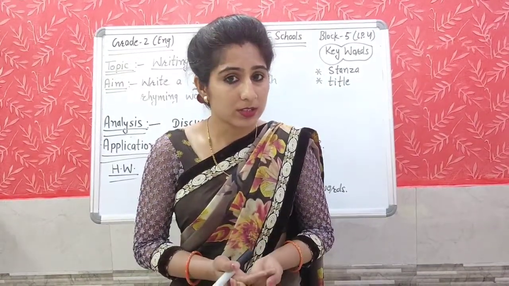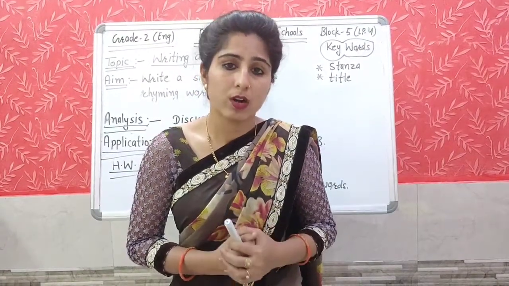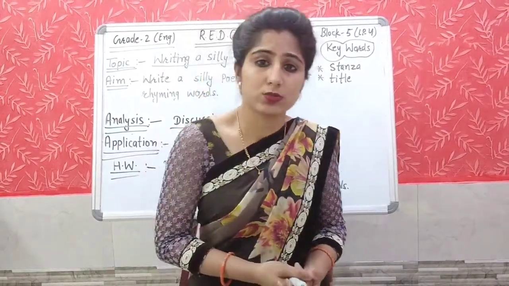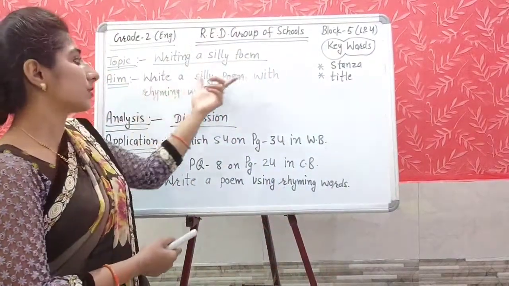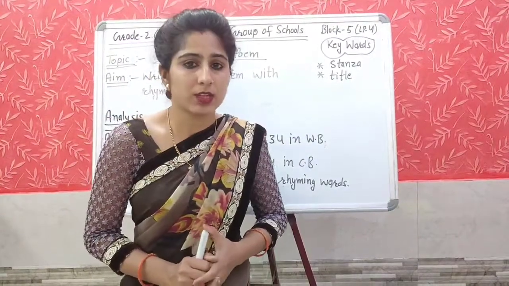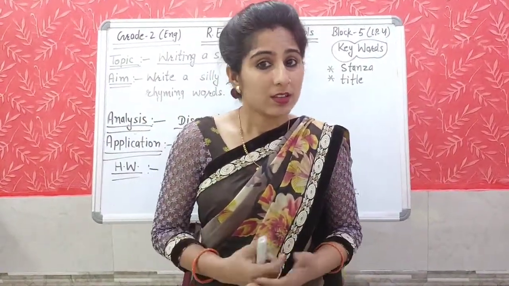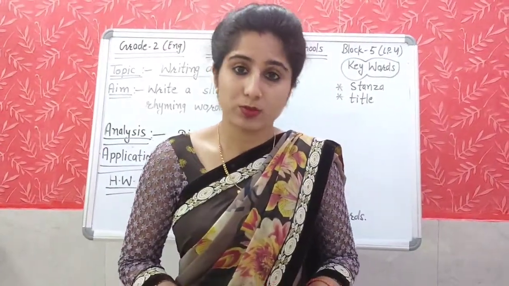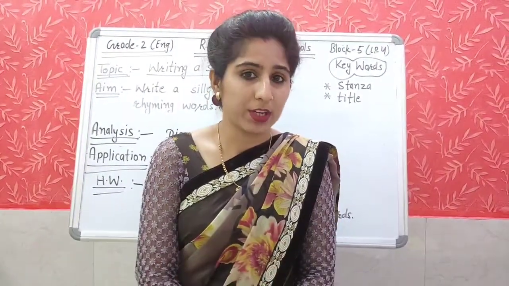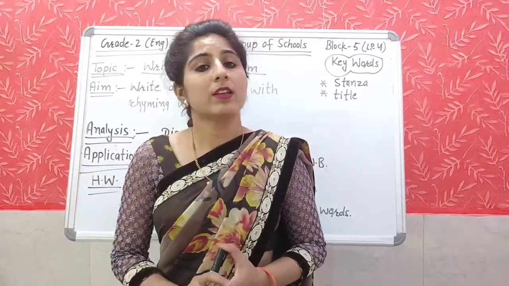And I told you about the stanzas also. A stanza has 4 lines. So this was our aim today: write a silly poem with rhyming words, and we have achieved it successfully. I hope today you have enjoyed it, because this is an interesting class, because we have written a silly poem in it. Be ready for the next class, and our next class will be grammar class.